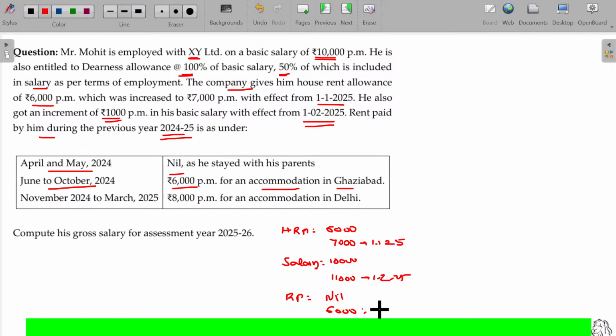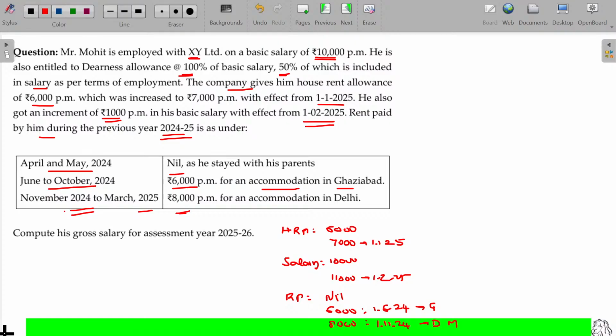This will be from 1st June 24 onwards. And November onwards 8,000 rupees in Delhi. This is from 1st November 24. This will be in Ghaziabad. This is in Delhi metro.